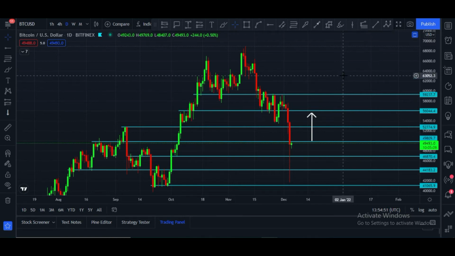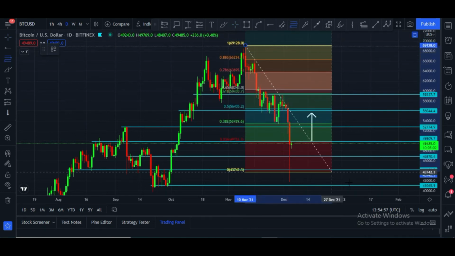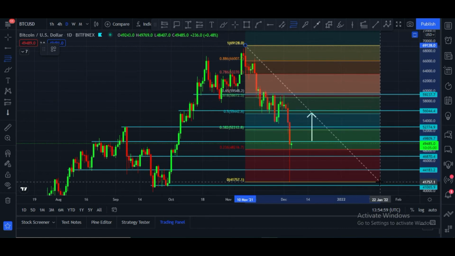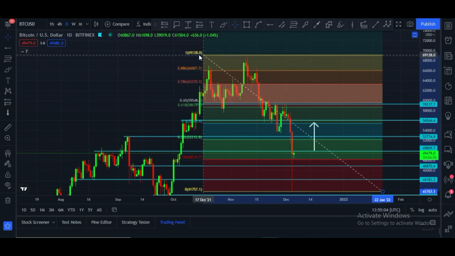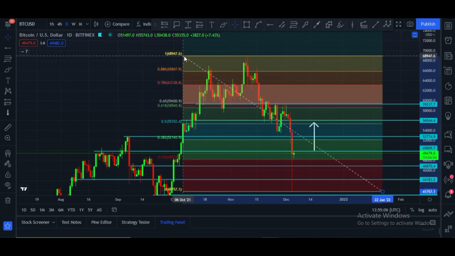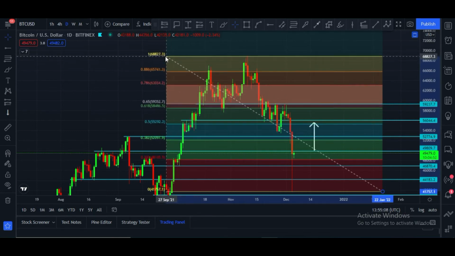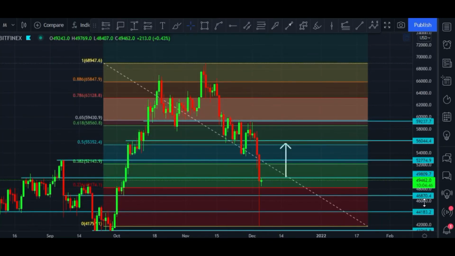And let me show you the next Fibonacci levels to trade. According to the Fibonacci, let me arrange this chart. Here you can see it is struggling hard to break this area.